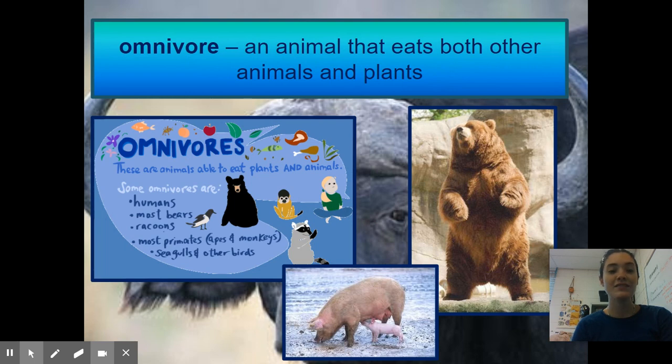All right. And then we have omnivores. An omnivore is an animal that eats both other animals and plants. We are omnivores unless you are vegetarian. I am personally an omnivore. I eat hamburgers and sometimes salad. Some other examples are most bears, because bears eat fish, but they also eat blueberries. Most primates like monkeys and apes, and other birds like seagulls and little birds that aren't predators. Okay, so those are omnivores.